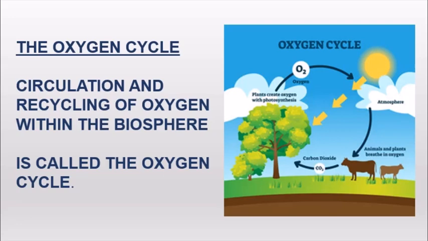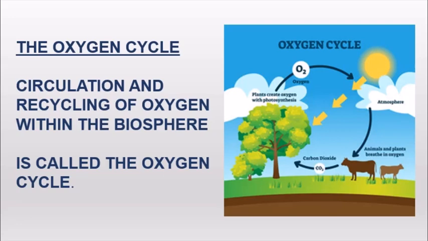Now this cycle includes both biotic and abiotic components. Oxygen is continuously produced as well as used up in the atmosphere. Also, oxygen is highly reactive and readily reacts with elements and compounds. So, oxygen is found in various forms. For example, oxygen, that is O2, along with water also, that is H2O. Carbon dioxide also contains oxygen. Then it is present in various inorganic compounds also.